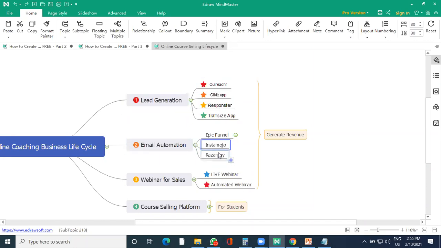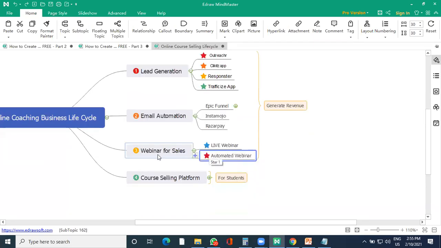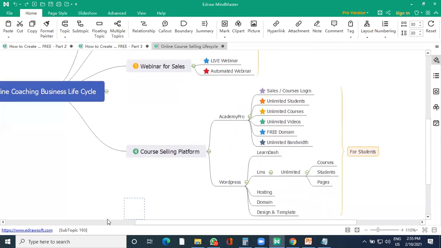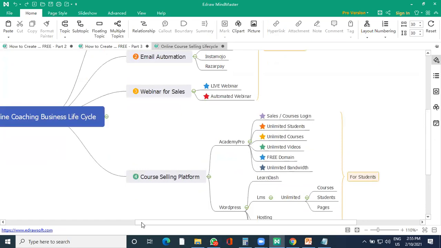They will get into a page of InstaMojo and Razorpay. From here, if they pay you, they get notification of your webinar or your webinar link. They can join a live webinar or they can get into your webinar automation part. And from here, you can push them towards your LMS platform like Academy Pro and WordPress. So this is the whole flow of your online coaching business.